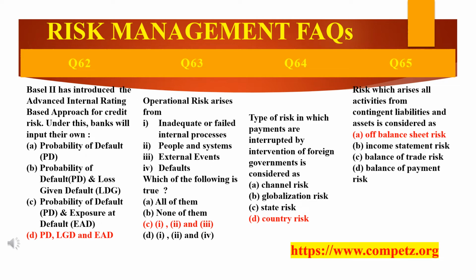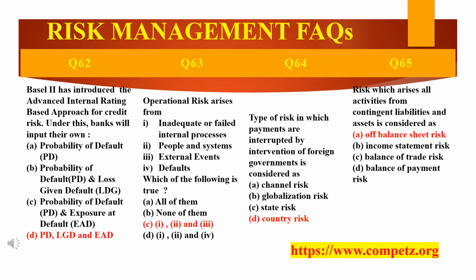See, operational risk. What is operational risk, friends? Operational risk losses are defined as the losses which are arising from inadequate or failed internal process, people, systems or external events. So defaults by the borrower fall under credit risk and not under operational risk.